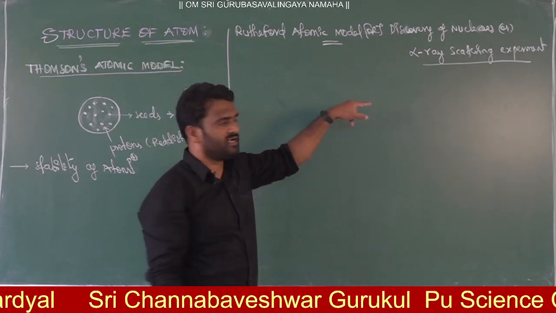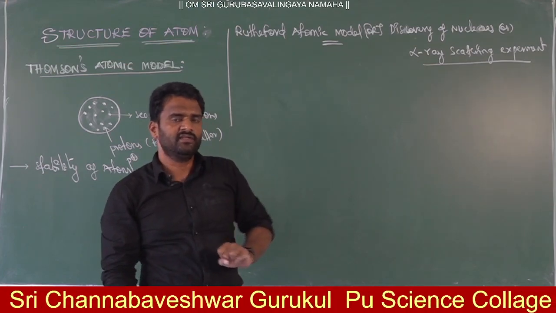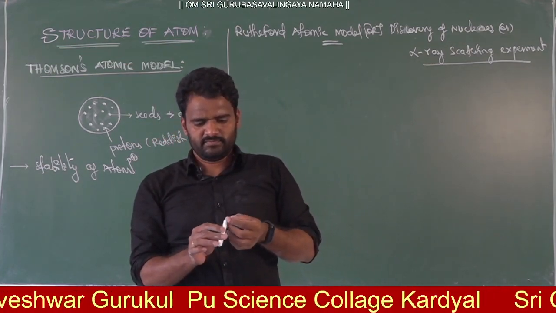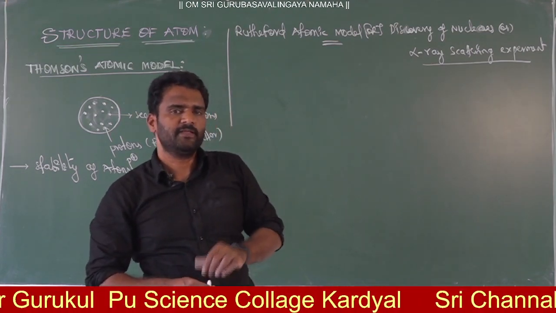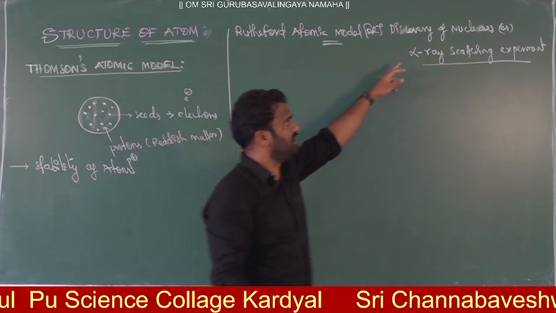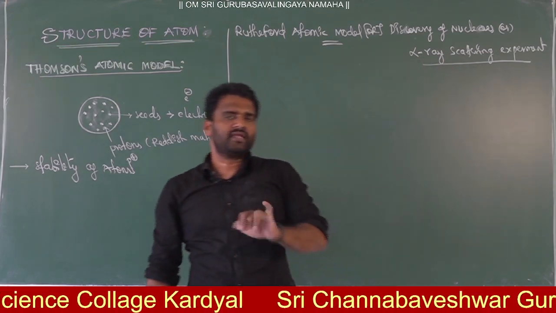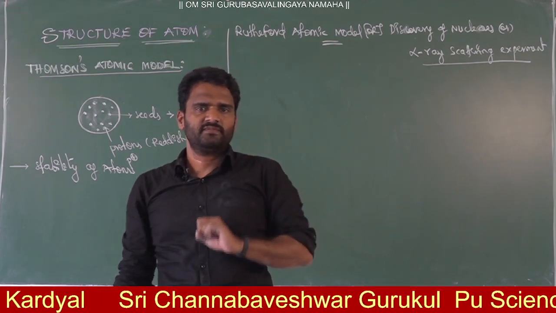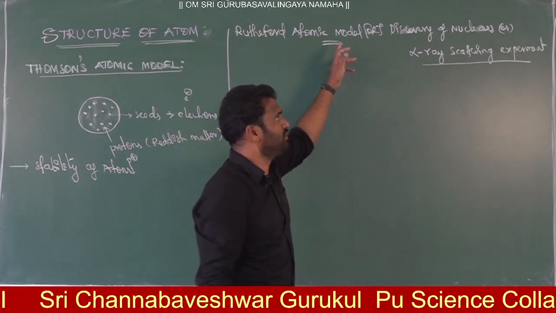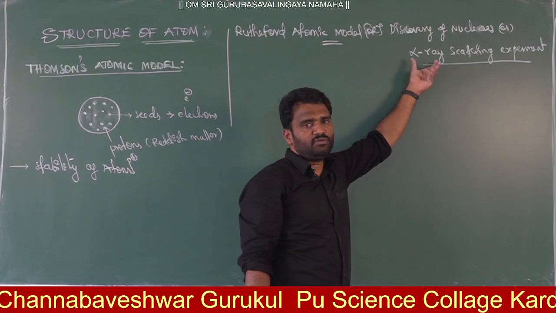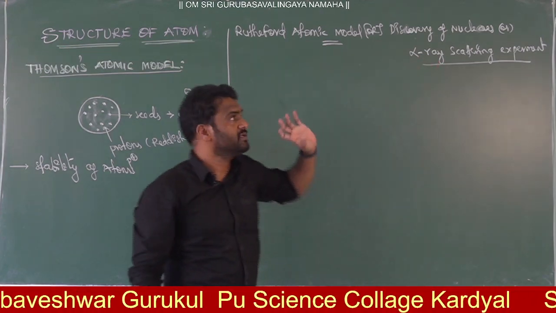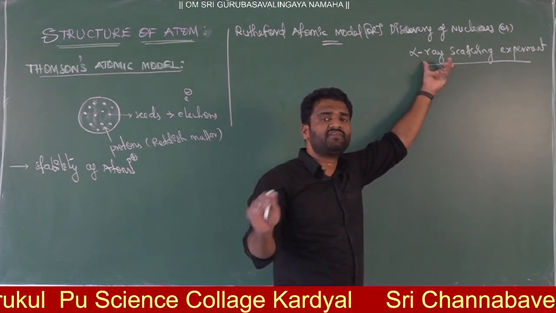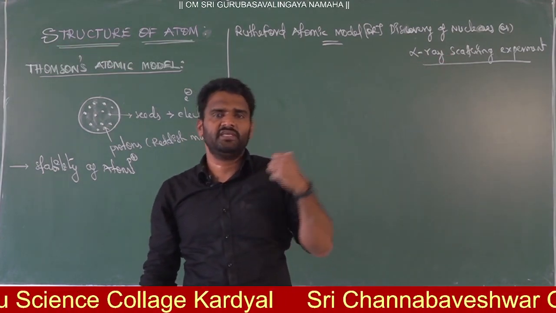The alpha ray scattering experiment is very important from a competitive point of view. Which experiment explains the discovery of the nucleus? The answer is the alpha ray scattering experiment. The cathode ray experiment is for electron discovery, the anode ray experiment is for proton discovery, and the nucleus means the alpha ray scattering experiment. To discover the nucleus in the atom, Rutherford used alpha rays.